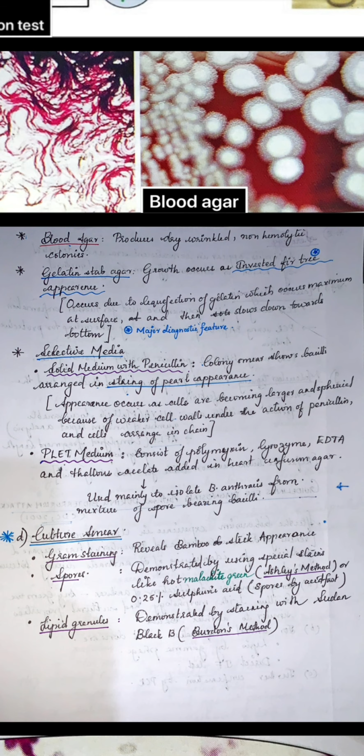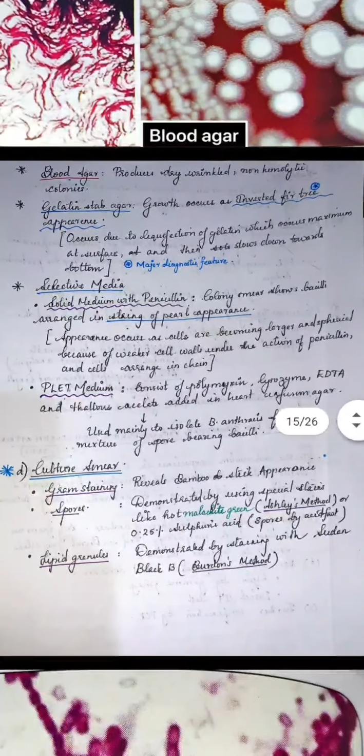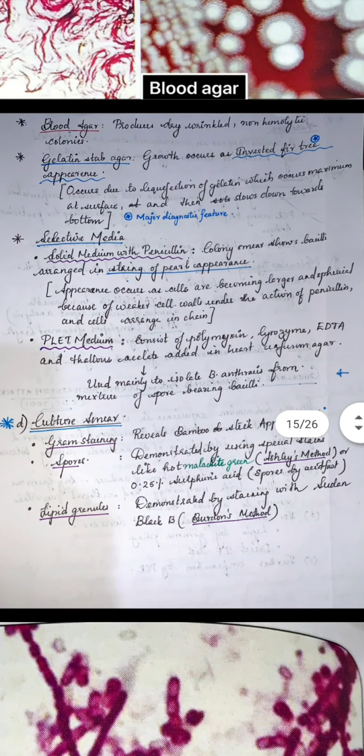Then we have the selective media. That is a solid medium with penicillin. The colony smear shows bacilli arranged in a string of pearl appearance. The appearance occurs as the cells become larger and spherical because of weak cell walls under the action of penicillin, and cells are arranged in chains. Then we have PLET medium. PLET consists of P for polymyxin, L for lysozyme, E for EDTA, and T for thallous acetate, which are added in heart infusion agar. It is mainly used to isolate Bacillus anthracis from a mixture of other spore-bearing bacilli.